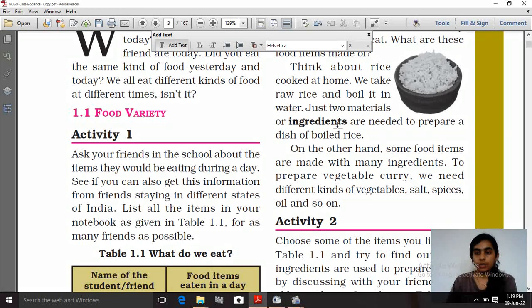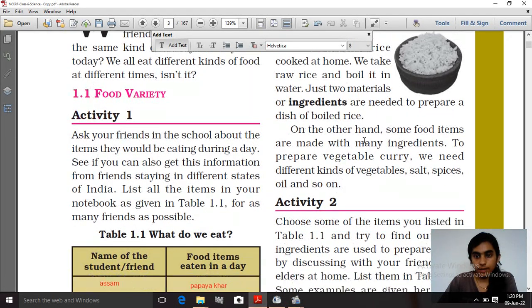You know what things are needed to cook rice. Even if you don't know, you have seen at your home what ingredients are needed to cook rice. Basically we need two ingredients: raw rice and water, and we boil it, and then it is prepared as a dish of boiled rice.